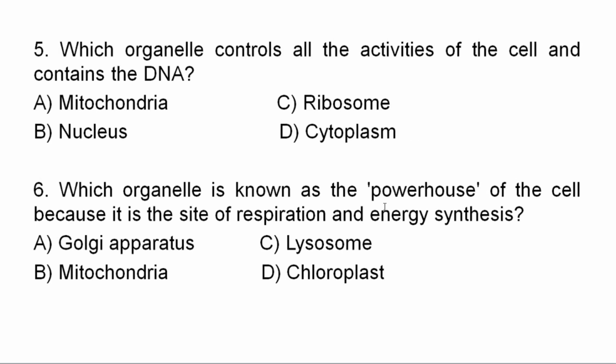Good. Question number 5. Which organelle controls all the activity of the cell and contains the DNA? A. Mitochondria. B. Nucleus. C. Ribosomes. D. Cytoplasm. What's the correct answer from the given alternatives? That controls all the activity of the cell and that contains the DNA or chromosomes, or chromatin? Good. The correct answer for question number 5 is B.